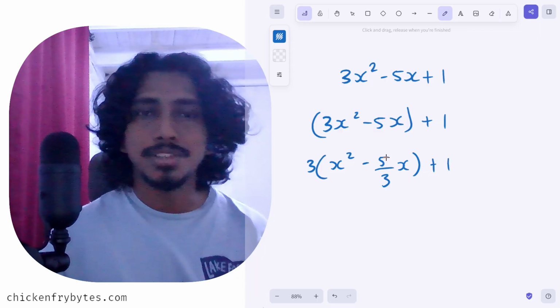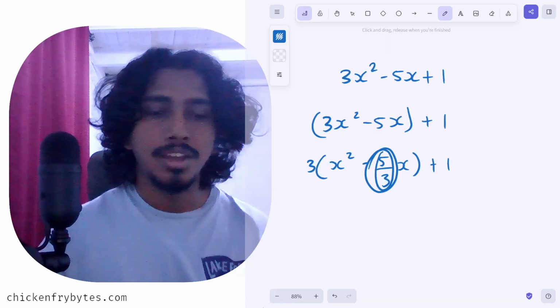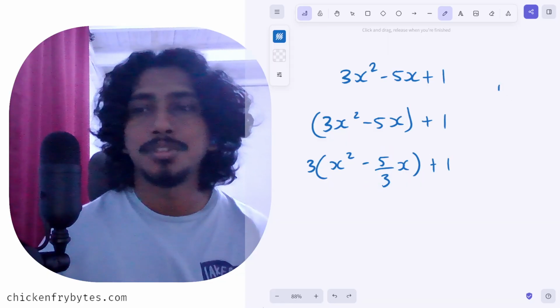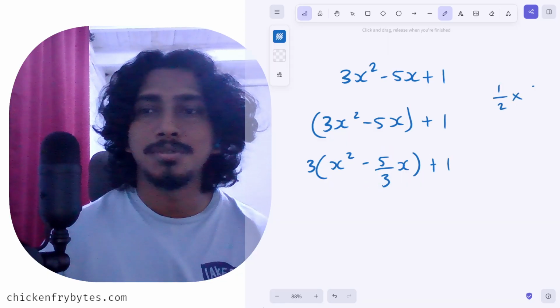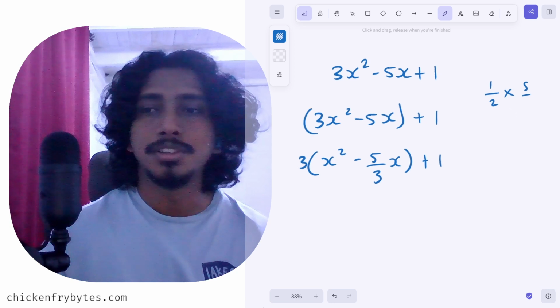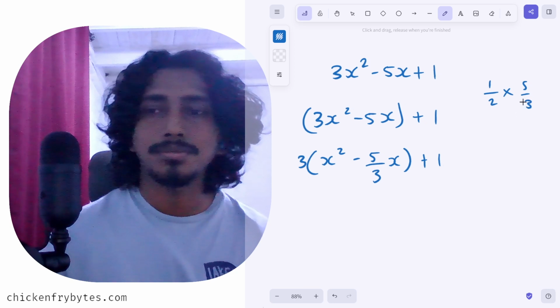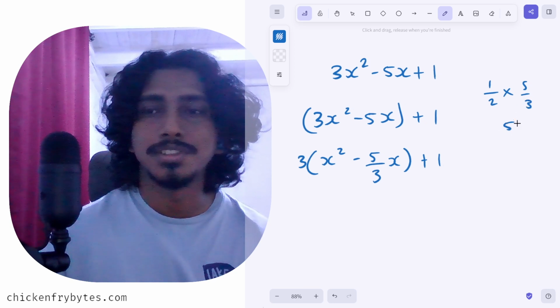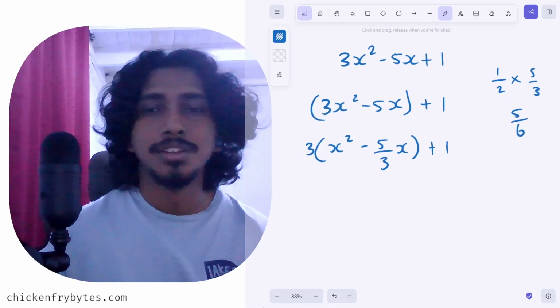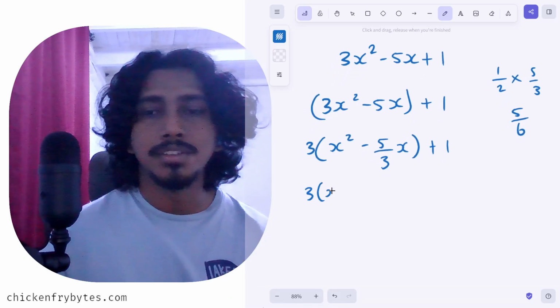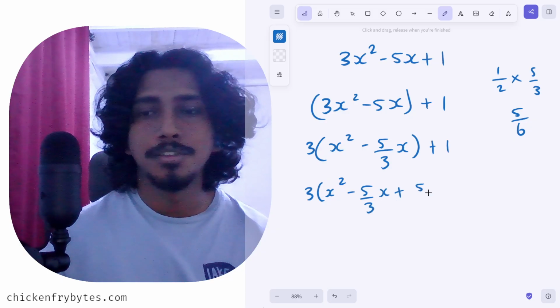Next step, we ask what is half of the coefficient of x. And so, what is half of 5 upon 3? Well, that simply gives us 5 upon 6, right? Nothing to cancel out here. So we say 3 into x squared minus 5 upon 3x plus, we are adding 5 upon 6 all squared